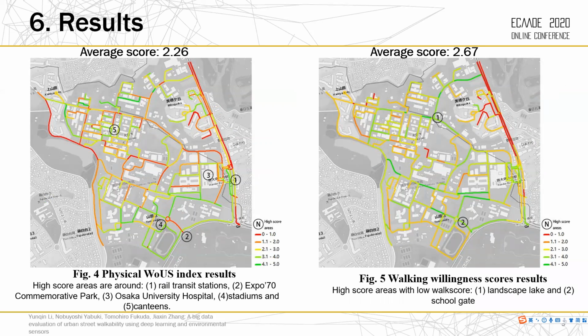With the AHP approach, Figure 4 shows the final 7 aspects physical WOUS index results. The average score is 2.26. High score areas are around these places. Figure 5 shows the overall perceived walking willingness score of streets. The average score is 2.67. Taking the perceived WOUS as the benchmark, there is a relatively fair agreement as well as a discrepancy between perceived and physical WOUS. The results are verified by comparing high score areas with site visits.